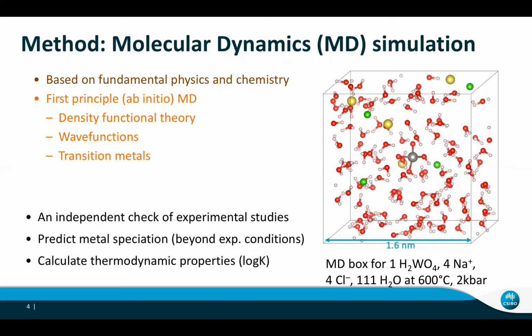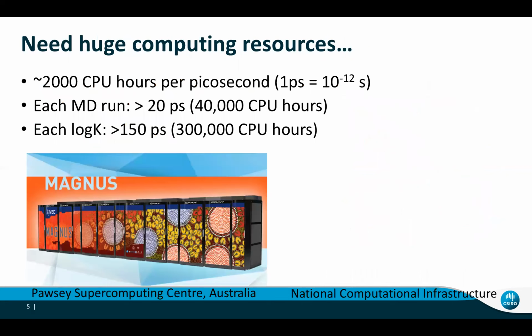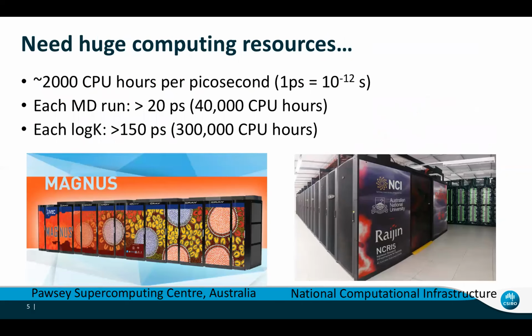So from the simulation, we can get an independent check of experimental studies, and also we can predict metal speciation beyond experimental conditions, and calculate thermodynamic properties such as log Ks to use for further geochemical models. These simulations are quite consuming in terms of CPU hours, so we need to use a supercomputer. These two supercomputers are the machines I use in Australia.